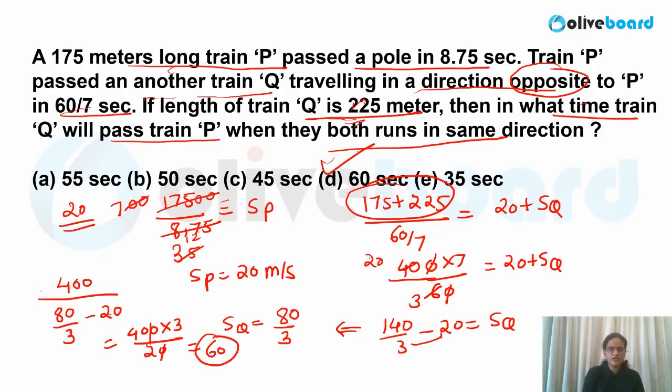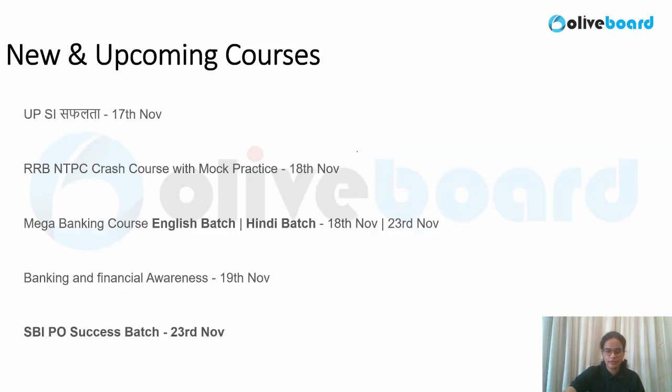So simply based on the pole and the concept of same direction and opposite direction, so relative speed concept is used in this question. Okay, I hope it is clear. So this is how you have to solve the question paper. So that is what was there in your 2019 SBI PO exam, guys.